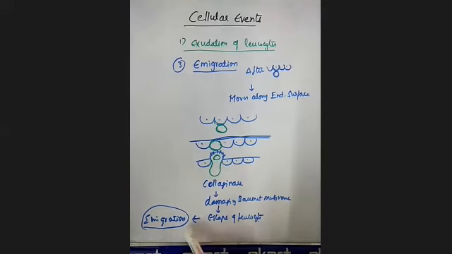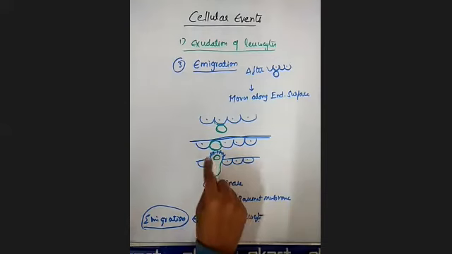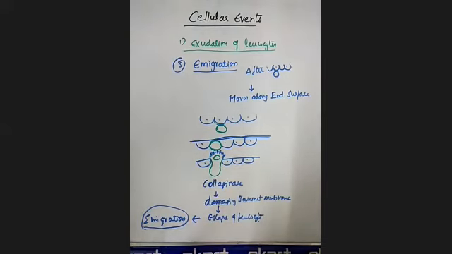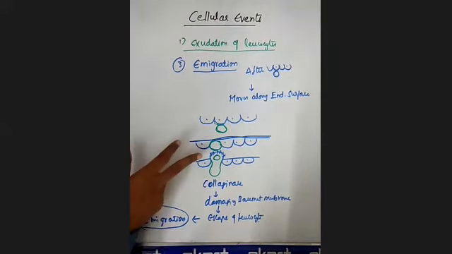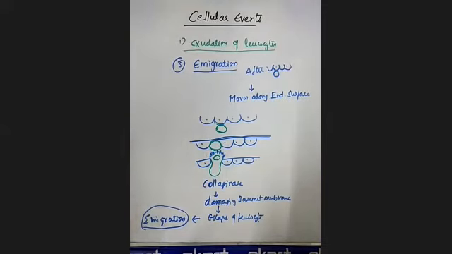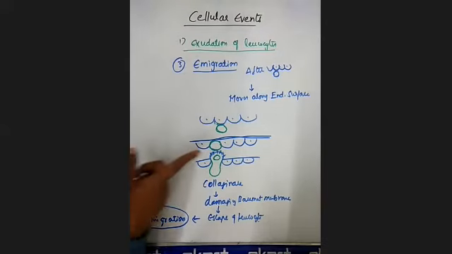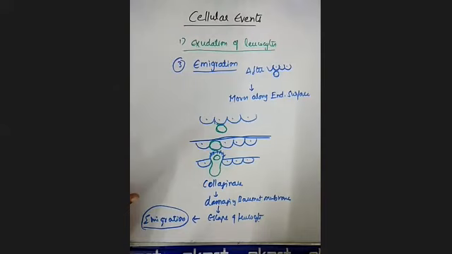See, then that process you will call immigration. Clear? As the basement membrane got damaged because of this collagenase, that basement membrane can be repaired immediately after the escape of the leukocytes. Okay, you remember that? Don't think that if there is damage to the blood vessel, there will be later leakage of blood cells and all those things. The damage that has occurred to the basement membrane can be repaired immediately.